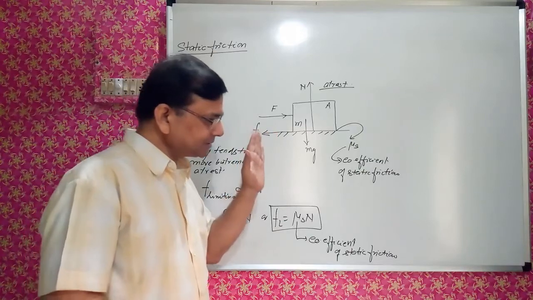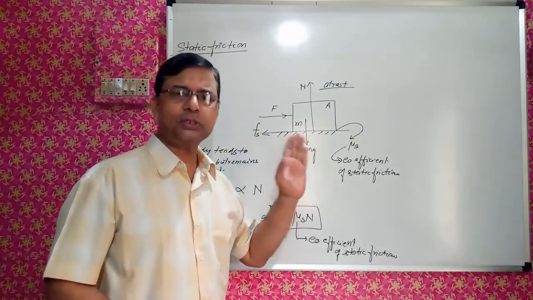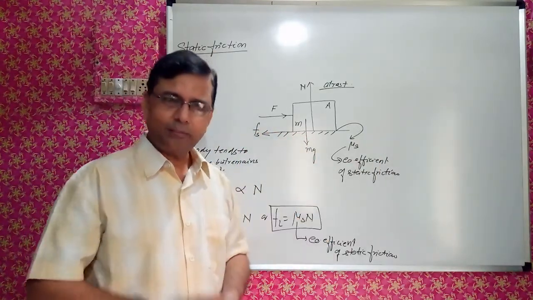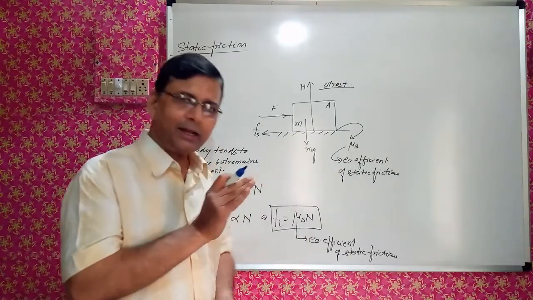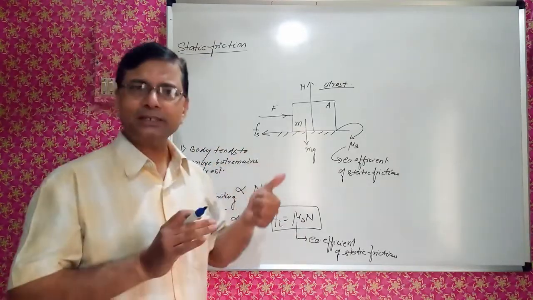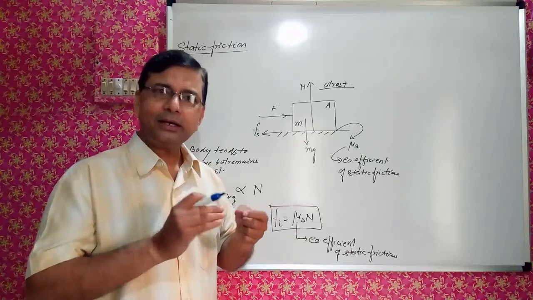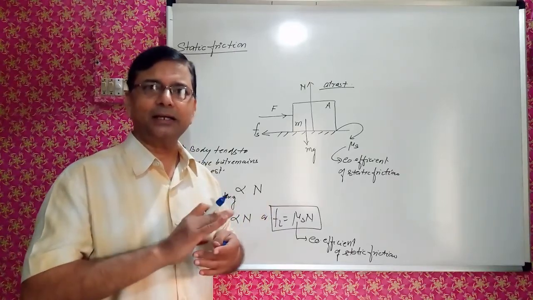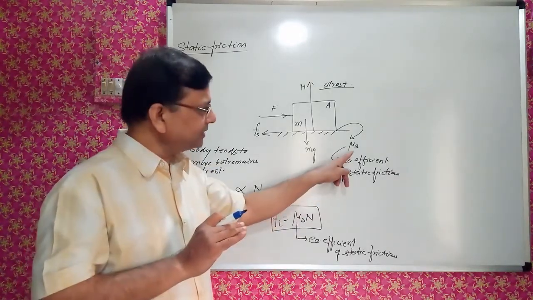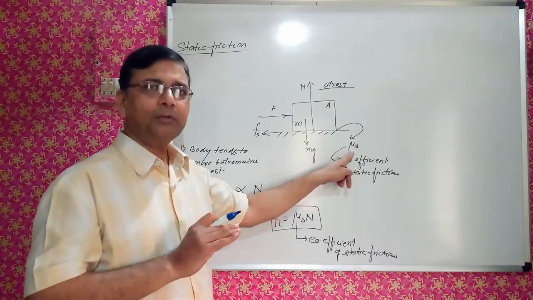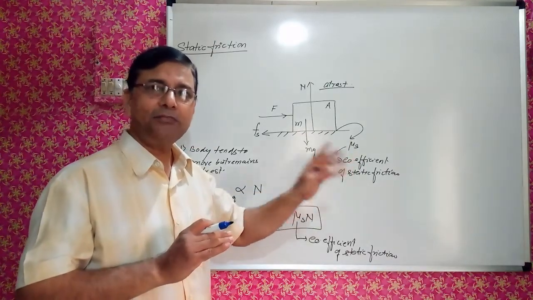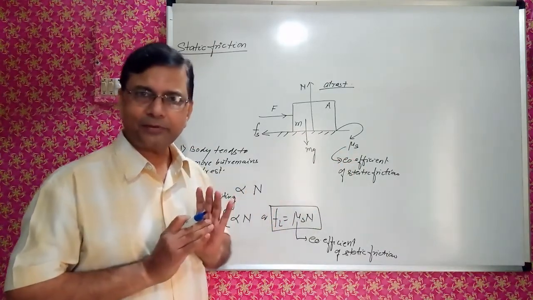At that time, slight increase in the applied force, body starts moving. The moment body starts moving, static friction does not work. At that time, kinetic friction starts acting on it. And this coefficient of static friction, we will take coefficient of kinetic friction, right?